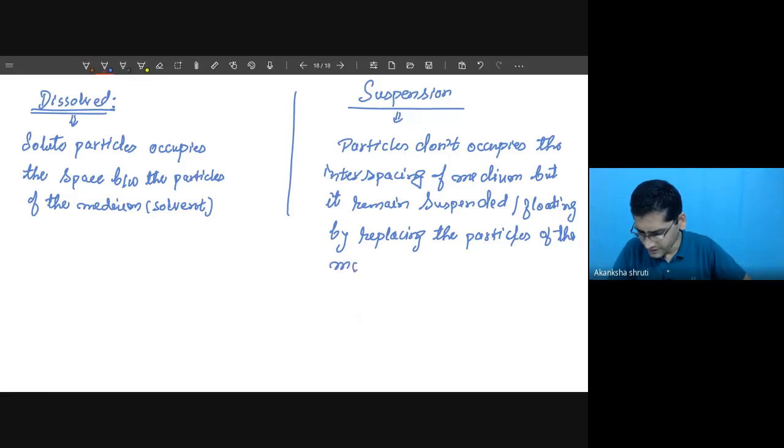Understand, students, this is very important. The terms dissolving and suspended show the basic difference and how to define this. Let me write one example.